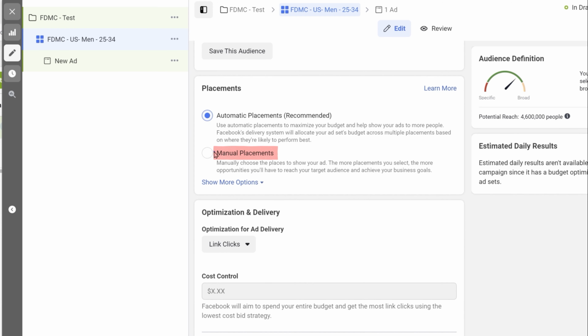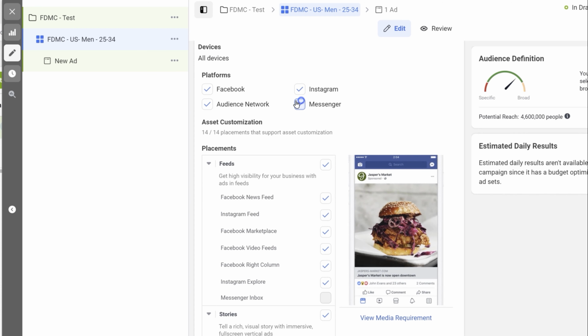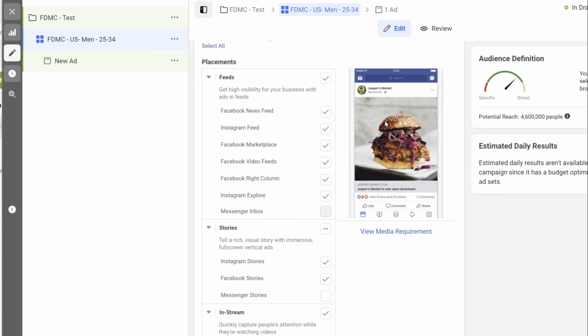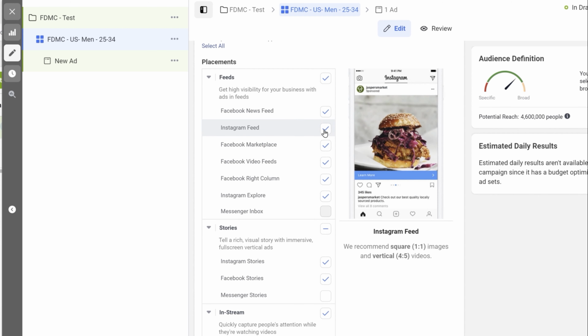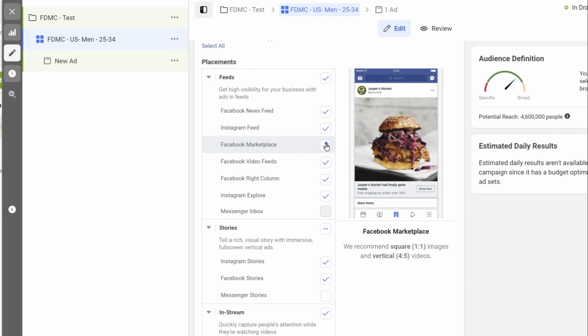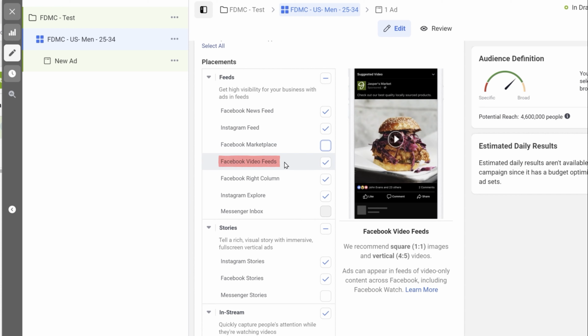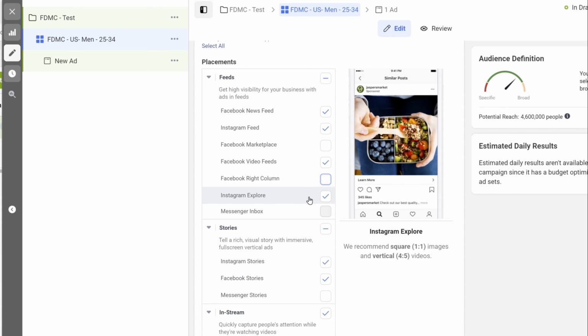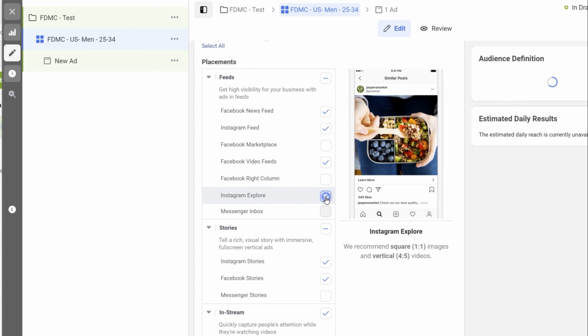I'll take my case. I already have the data, and I already know the placements that are giving me the best return. So I'll go for manual placement. I won't run the Messenger ads. I won't run on audience network, but I want Facebook and Instagram. In that, I'm only looking for Facebook newsfeed and Instagram feed. I'm not looking for Facebook Marketplace. I'm again looking for Facebook video feeds. I'm not looking for Facebook right column. And again, I'll disable Instagram Explore.